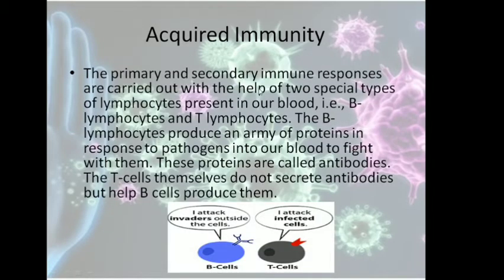Now the primary and the secondary immune responses are carried out by the help of two special types of lymphocytes, that is the B lymphocyte and the T lymphocyte. Now the mechanism of action of these two types of lymphocytes are different. The B lymphocyte produces an army of proteins, and these proteins are known as antibodies, while the T cells themselves do not secrete antibodies but help B cells produce them, and the T cells directly attack the microbes.